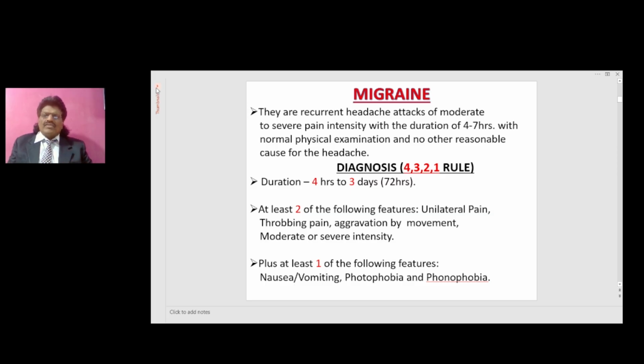Duration is 4 hours to 3 days, that is 72 hours. The second point is 2. At least 2 of the following features: unilateral pain, throbbing pain, aggravation by movement, moderate or severe intensity. Finally 1 plus at least 1 of the following features: nausea or vomiting, photophobia and phonophobia. So to diagnose migraine, we have to remember this rule of 4-3-2-1.